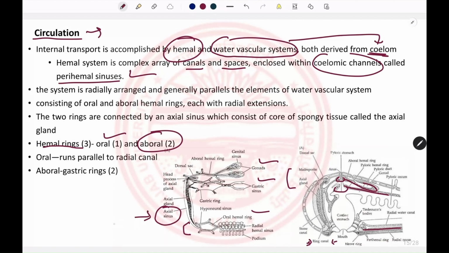This is the same axial sinus that covers the stone canal and the axial gland. The axial gland is the spongy tissue enclosed by the axial sinus, and the axial sinus, axial gland, and the stone canal form the axial complex. This axial gland is very important in echinoderms, because it is reported that the germ cells form in the axial gland and later migrate to the gonads for maturation.